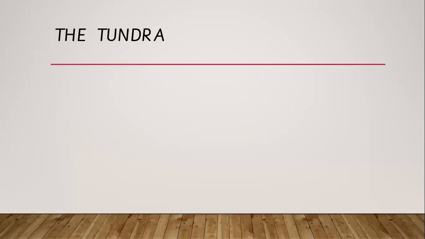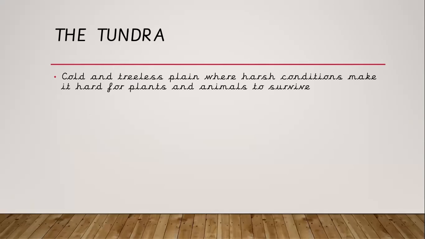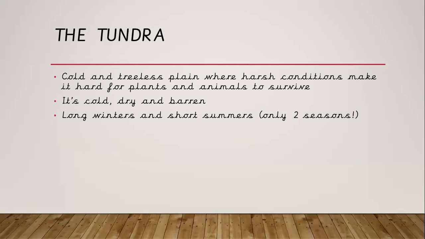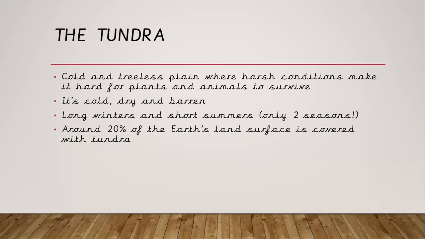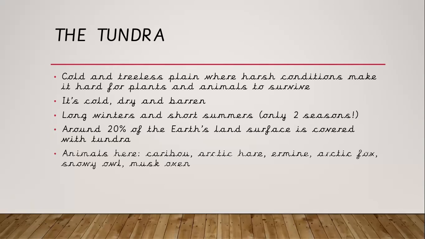And the tundra. The tundra is a cold and treeless plain where harsh conditions make it hard for plants and animals to survive. It's cold, dry, and barren. Long winters and short summers. It only has 2 seasons. Around 20% of the Earth's land surface is covered with tundra. Animals here: caribou, Arctic hare, ermine, Arctic fox, snowy owls, and musk oxen. Plants here are things such as grasses, shrubs, herbs, and lichens.